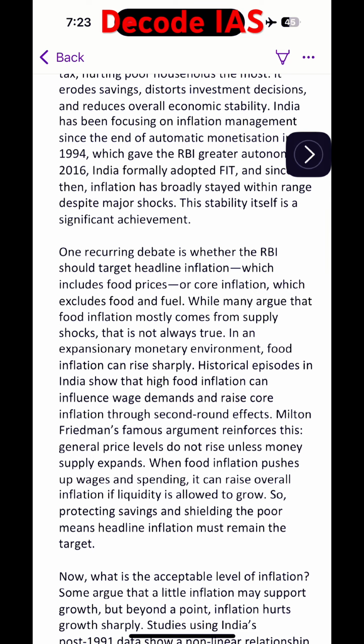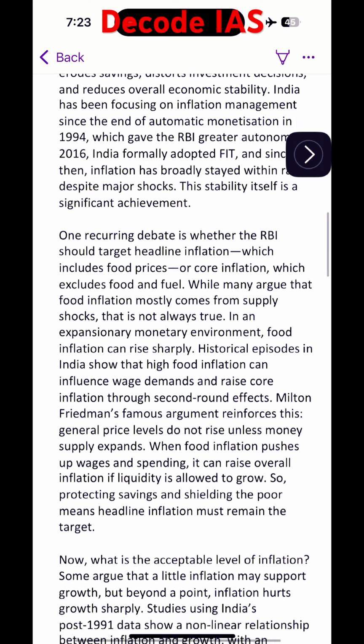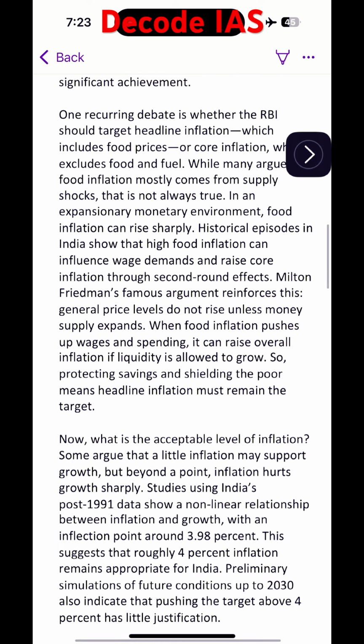One recurring debate is whether the RBI should target headline inflation, which includes food prices, or core inflation, which excludes food and fuel. While many argue that food inflation mostly comes from supply shocks, that is not always true. In an expansionary monetary environment, food inflation can rise sharply. Historical episodes in India show that high food inflation can influence wage demands and raise core inflation through second-round effects.